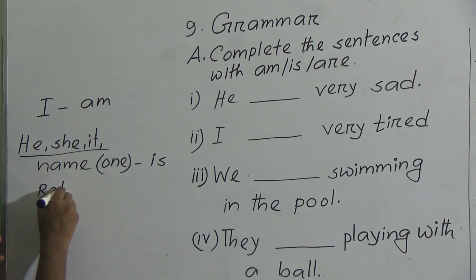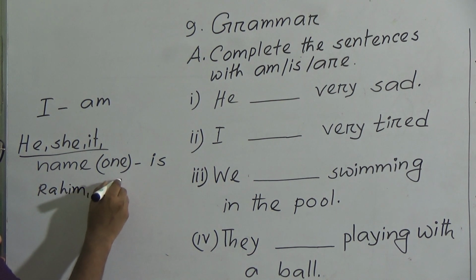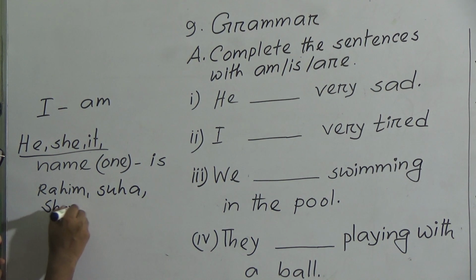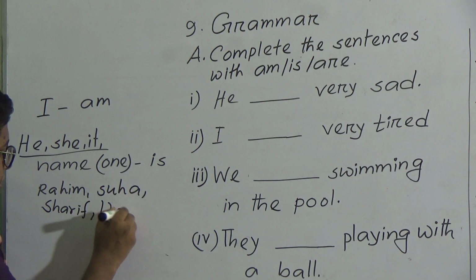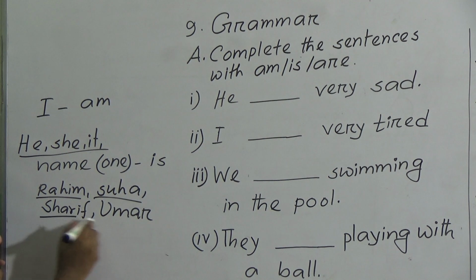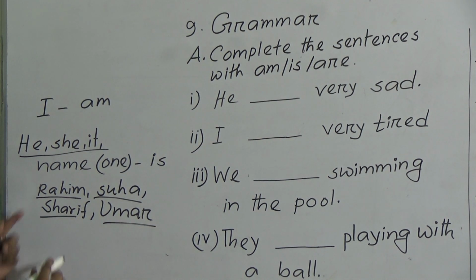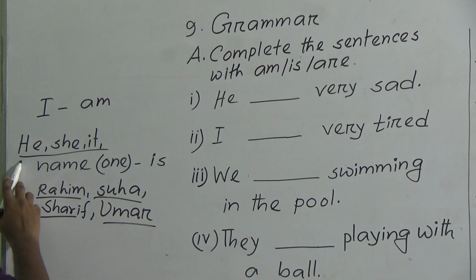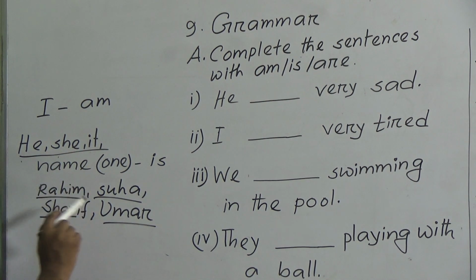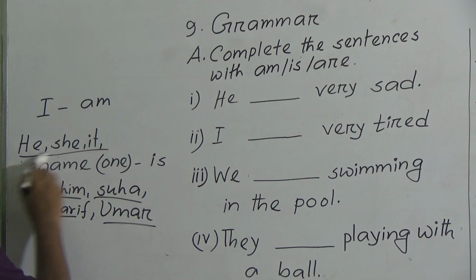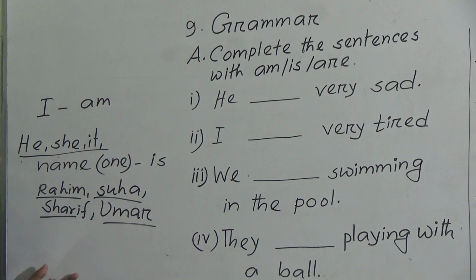It can be Rohim, it can be Suha, it can be Sharif, it can be Umar. Rohim is one, Suha is one, Sharif is one, Umar is one. So the name must be one. After he, she, it, any one name, we use the verb is. This is called third person singular number.